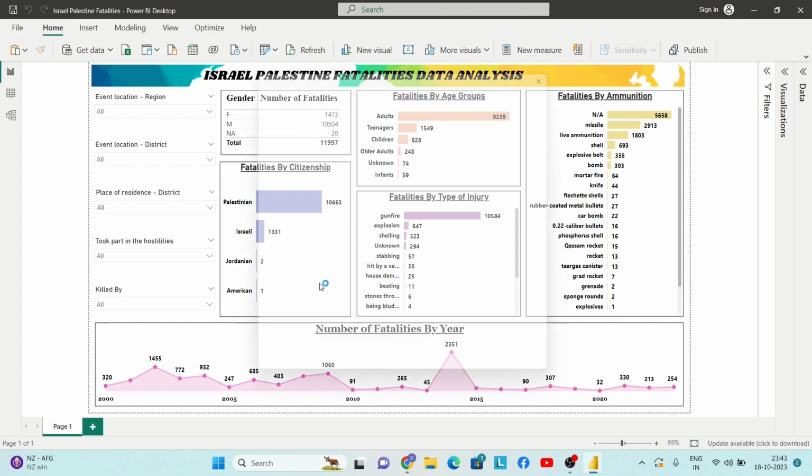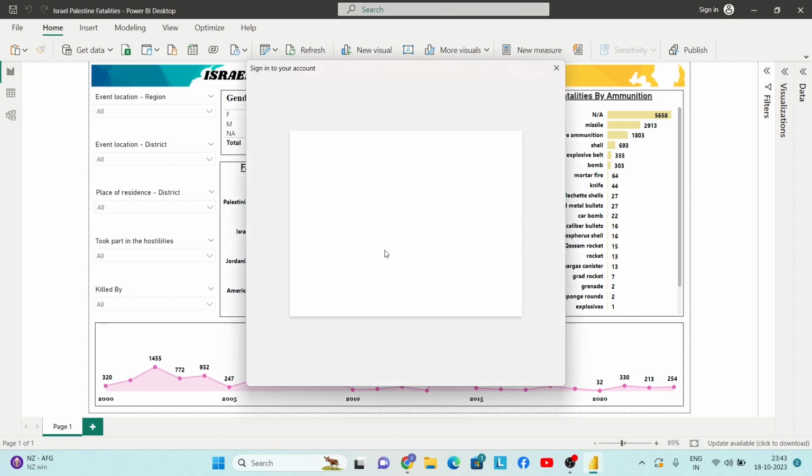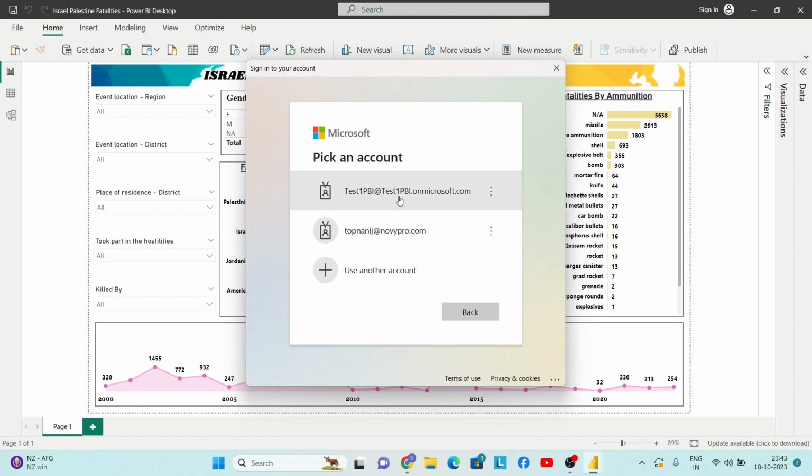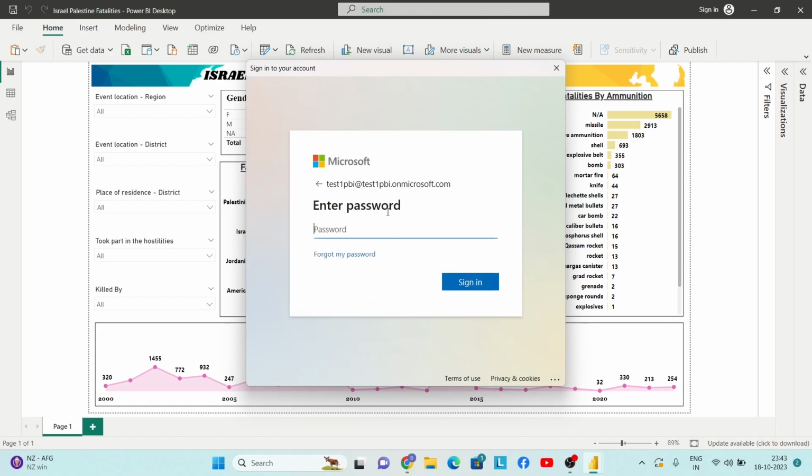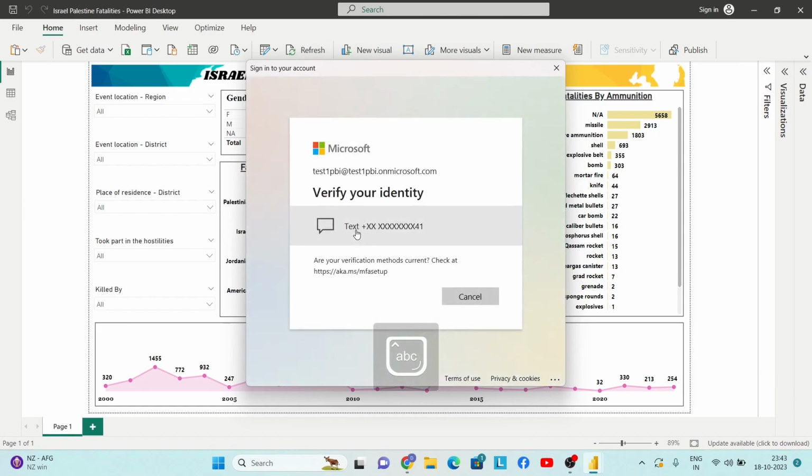It may take some time. Okay, so I will click here on this account that I'm going to use, and now I'll have to provide my password.